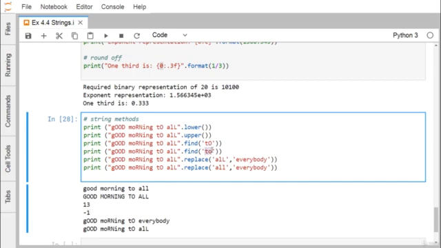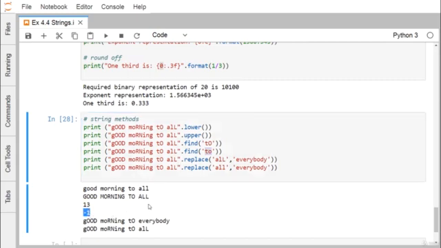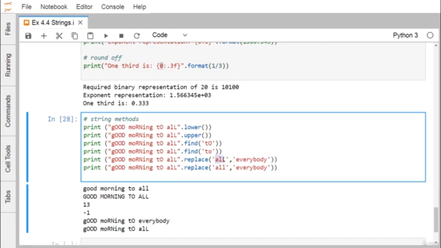But if you go on searching for this 2 with T and O in lowercase, you may not get a match because it is a case sensitive find. As a result, it will give me the outcome -1, meaning unsuccessful searching. Replace all by everybody, and replace all by everybody. Now here if you consider the case sensitivity, you get a match, so all will be replaced by everybody. But here this all is written in lowercase, so ALL, everybody cannot replace it, because no match has been observed using this replace method.